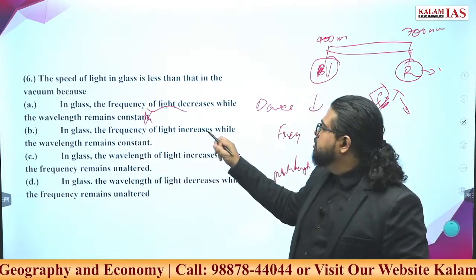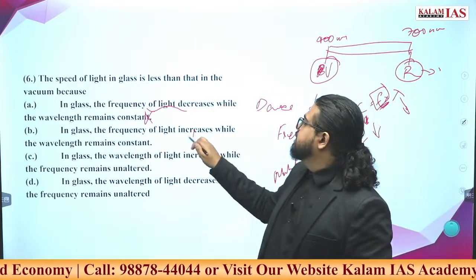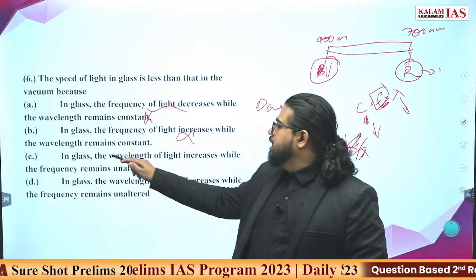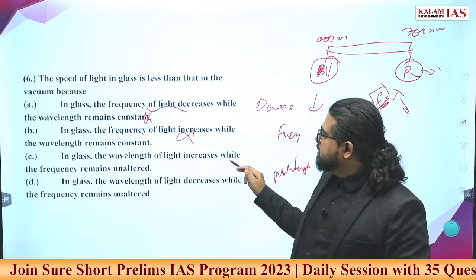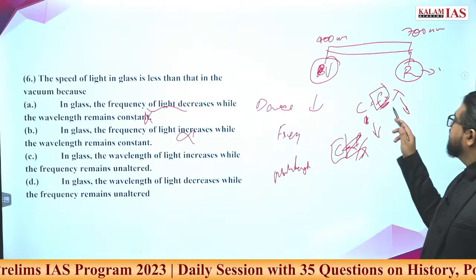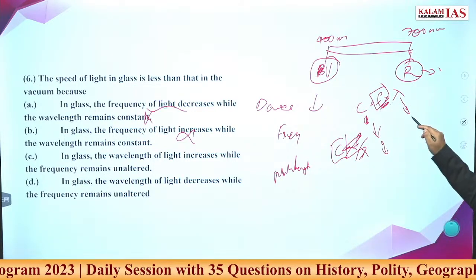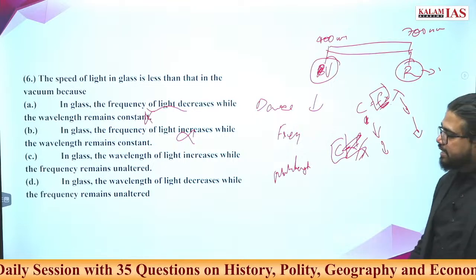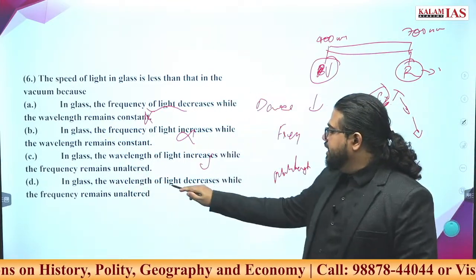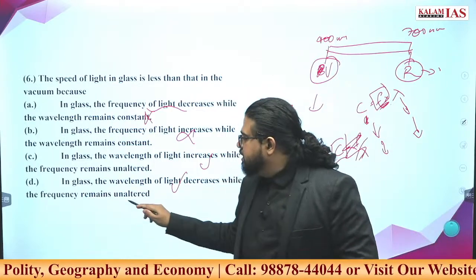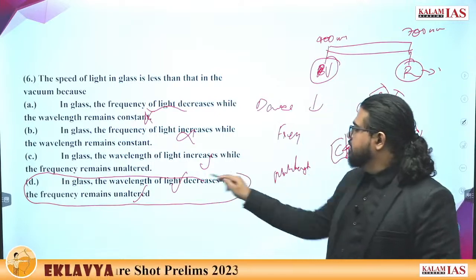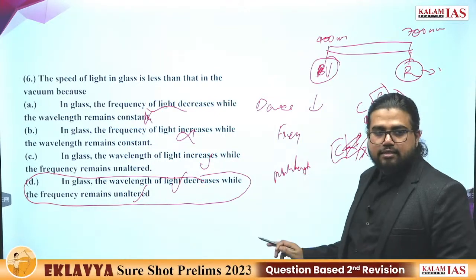In glass, the frequency of light increases. Again, frequency is changing. Changing the medium doesn't increase the frequency. In glass, wavelength of light increases while frequency remains unaltered. Wavelength cannot increase. If the speed is decreasing, wavelength should also decrease. So this also cannot be the answer. In glass, wavelength of light decreases while frequency remains unaltered. This is the correct option we are left with. D is the correct answer here.